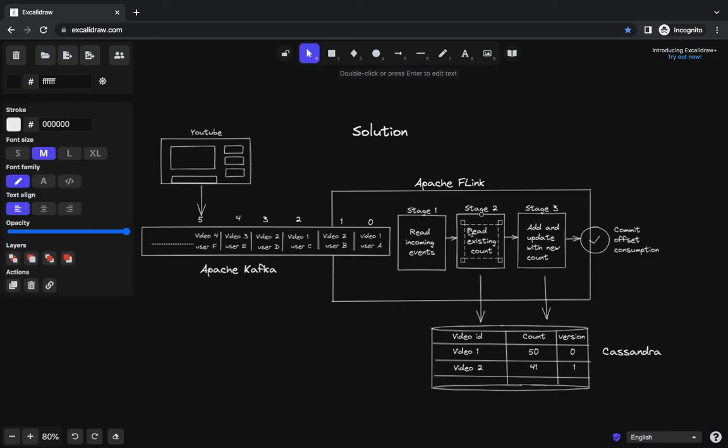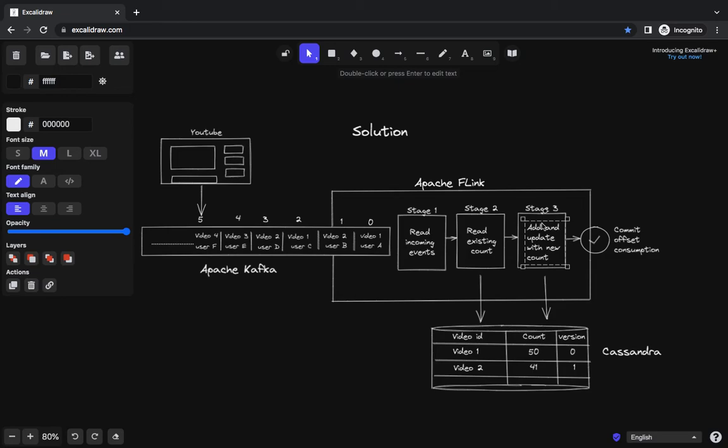Stage 2, if this fails, definitely we retry it again, making sure that we at least once read the existing count of the videos. Now let's discuss the scenario which happened at stage 3. We were supposed to update the count for 2 videos. We updated the count successfully for video 1, but we did not update the count successfully for video 2.